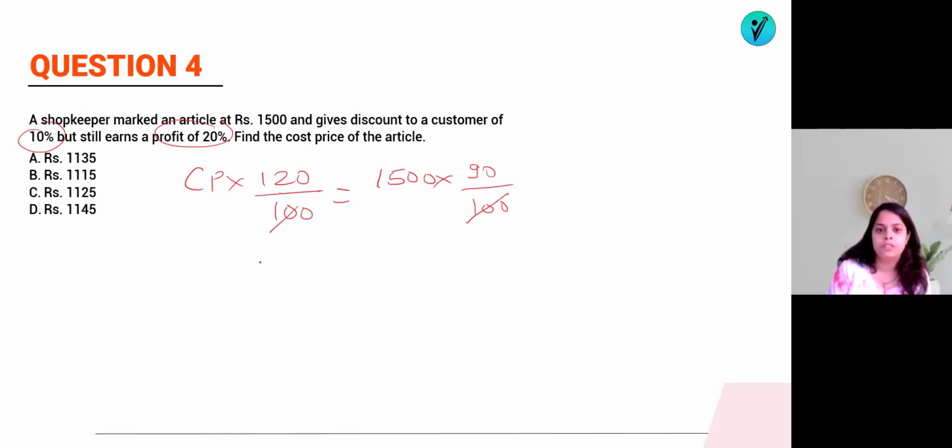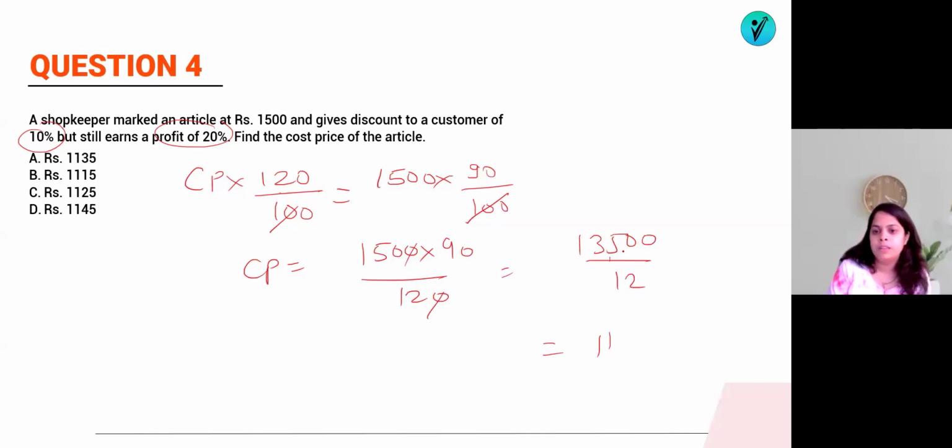The zeros will get cancelled. CP will be equal to 1500 into 90 divided by 120. You can see this 00 cancelled. 15 nines are 135. This 0 divided by 12. 12 ones are 12. Then 12 twos are 24 and 12 fives are 60. So this value will be 1125. Okay, so this answer will be option number C.